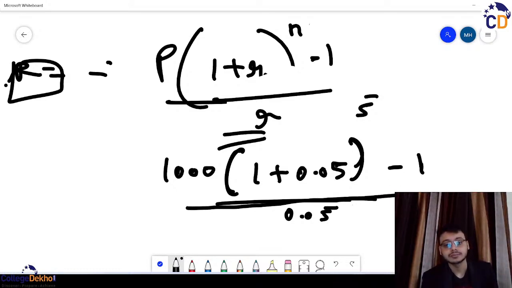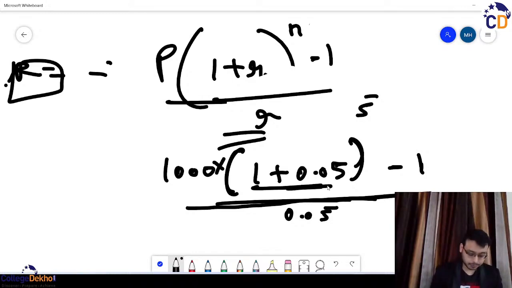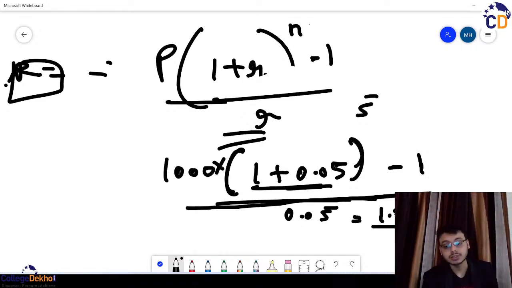Minus 1. And this one you have to do. मान लो and 1000 तो multiply हो रहा है. So when we do 1.05 to the power of 5, okay, we have to subtract 1 from that. So what do we get? We get 1.27 minus 1. This whole would be divided by 0.05.